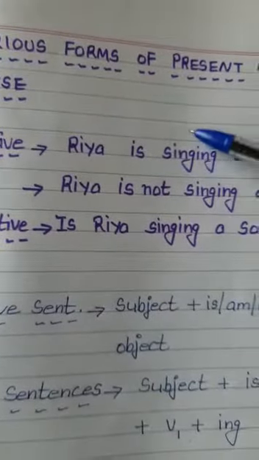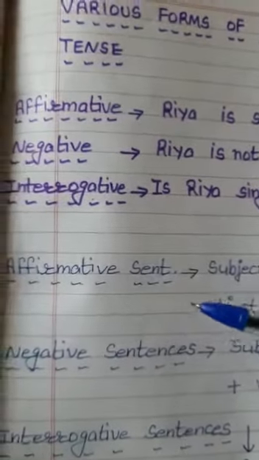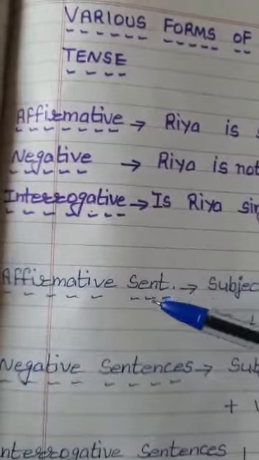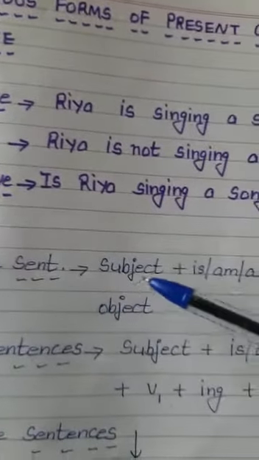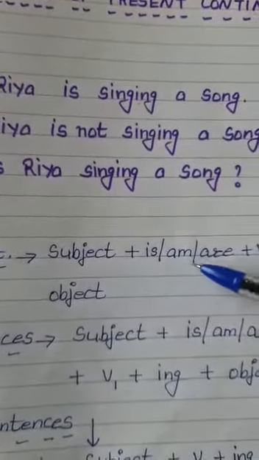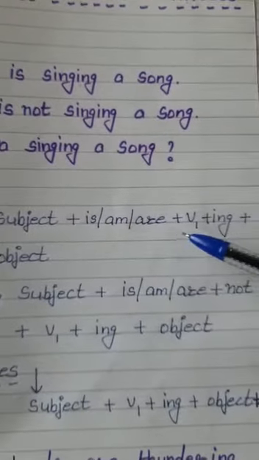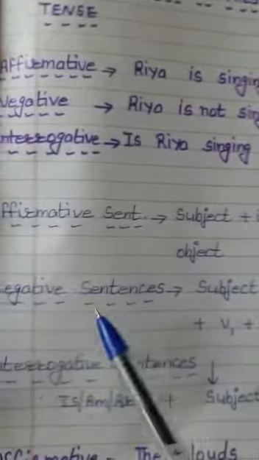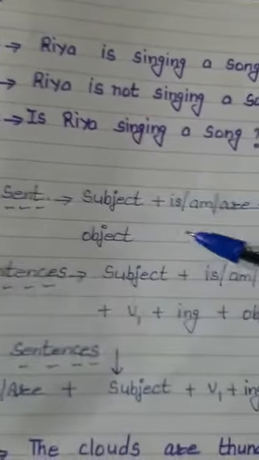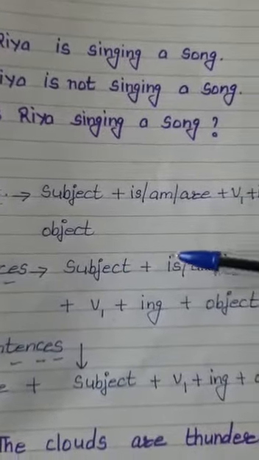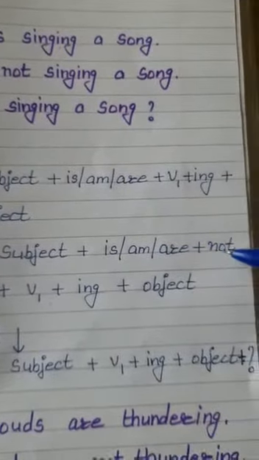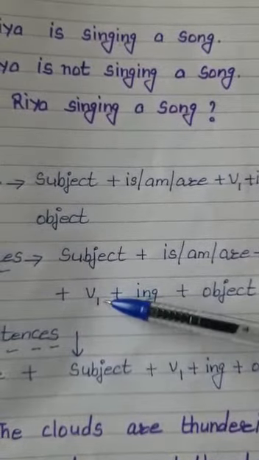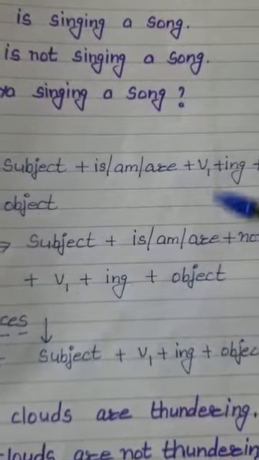We have seen the construction of sentences. Now let's do the formation of sentences. It will help a lot and will become easier to understand. Affirmative sentence: we know that subject plus is, am or are according to the subject, plus first form of the verb plus ing plus object. To make a negative sentence, simply subject, similarly is, am or are plus not, plus first form of the verb plus ing plus object.